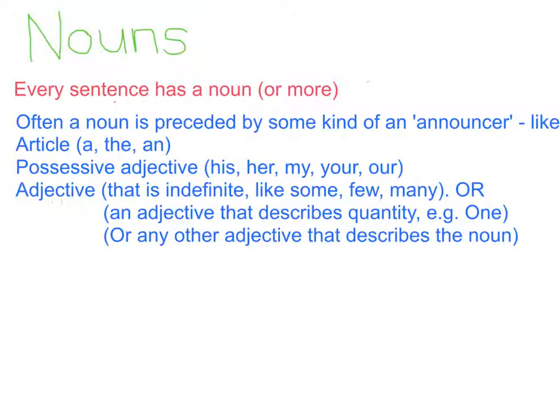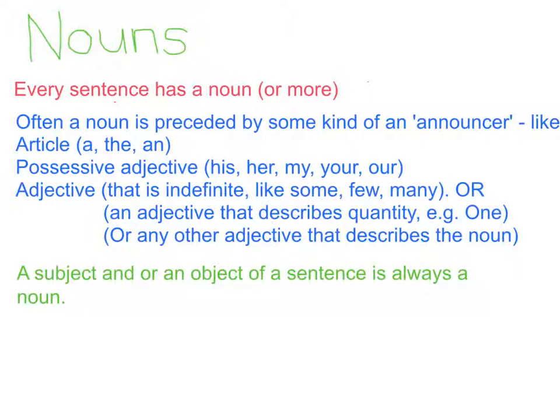Or it could be an adjective. Now, there are many different kinds of adjectives. It could be an adjective that's not very definite. It's indefinite, like some dogs, few, many. Or it could be an adjective that describes quantity. For example, 1 dog, 2 dogs, 3 dogs. And alternatively, it could be an adjective that describes the noun, like a blue dog.